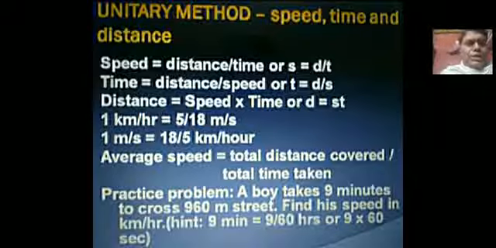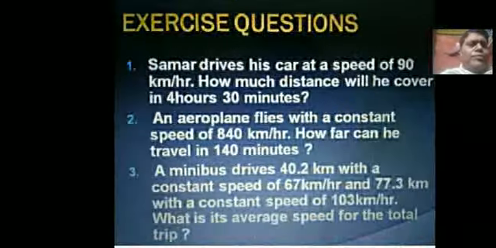Remember, here is a practice problem for you. A boy takes 9 minutes to cross a 960 meter street. Find his speed in kilometer per hour. 9 minutes you can convert either to hour to express in kilometer per hour, or to second to express in meter per second, then convert to kilometer per hour.